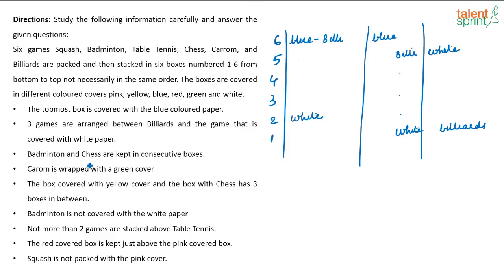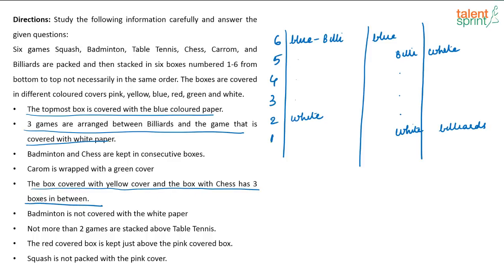Now, badminton and chess are kept in consecutive boxes. Okay. So let me wait to keep that. So this I have written. This I have done. Then next, what is given? Let us look at this. The box that is covered with yellow cover and the box that has chess has 3 boxes in between them. So again, if this is your case, where can this come? So either this has to be yellow, okay, and 1, 2, 3, this has to be chess.